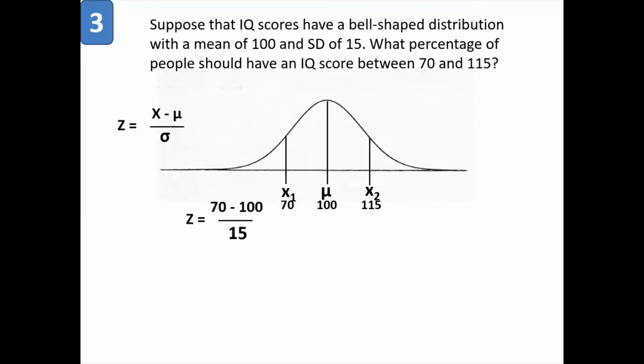If I calculate Z using the formula, Z comes as 2.0 on one side and 1.0 on the second side. So I have to read the Z table for both values. That means x1 is at 2 standard deviation from the mean, whereas x2 is at 1 standard deviation from the mean.